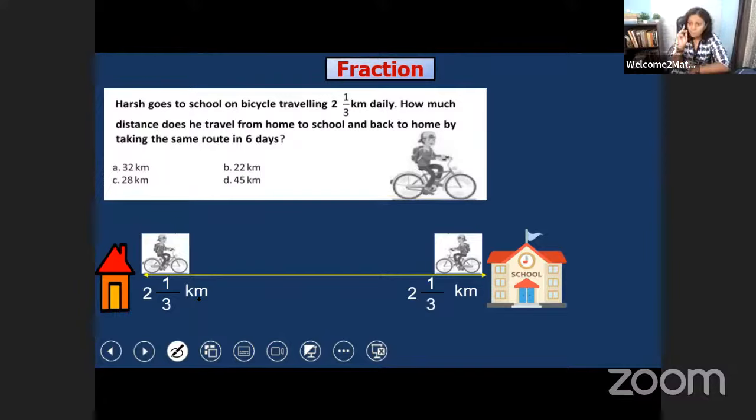But here we have mixed fraction. Na? These fractions are called mixed fraction. For this, what we have to do? We have to first convert it into improper fraction and then we'll add this. So it's 2 1/3. That means it's 7/3.